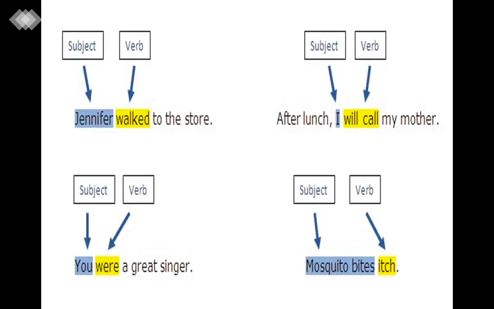You were a great singer. Now see here where "were" comes: in the verb. Why? Because it is a helping verb, and a helping verb always supports the main verb. That's why a helping verb always comes in the predicate. Next, mosquito bites itch. Mosquito bites itch. We are talking about whose bite? Mosquito bites. Okay, it comes to the subject. And "itch", what will it be? Verb.